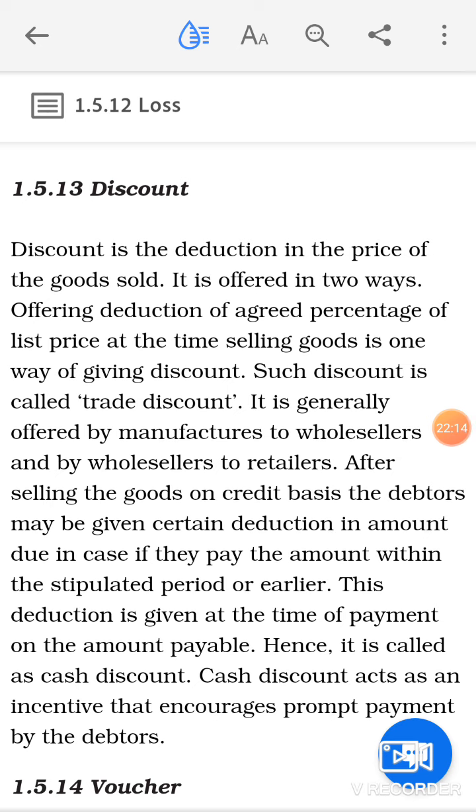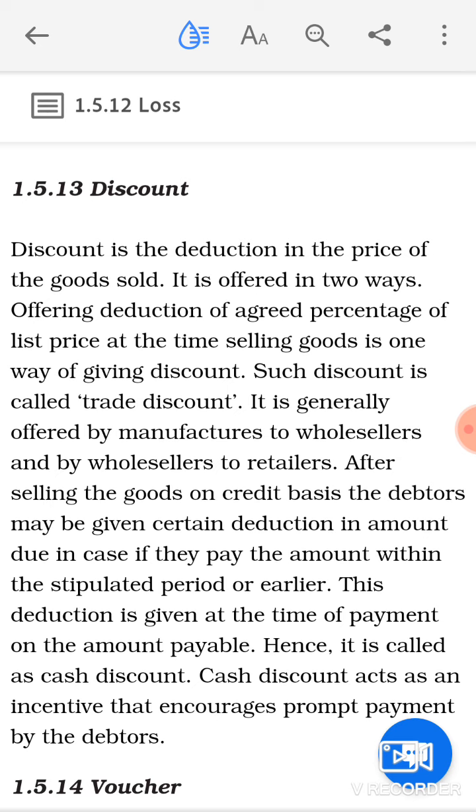The next is your discount. Discount is basically the deduction in the price of the goods sold. It is offered in two ways. Offering deduction of agreed percentage of list price at the time of selling goods is one way of giving discount. Such discount is called trade discount. It is generally offered by manufacturers to wholesalers and by wholesalers to retailers.